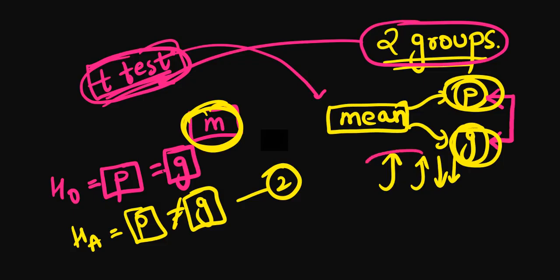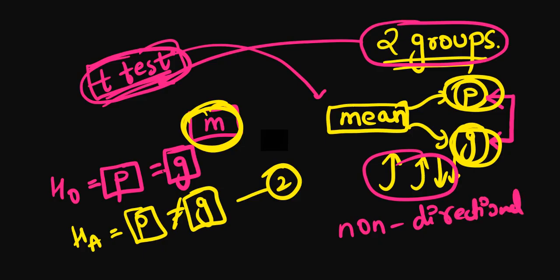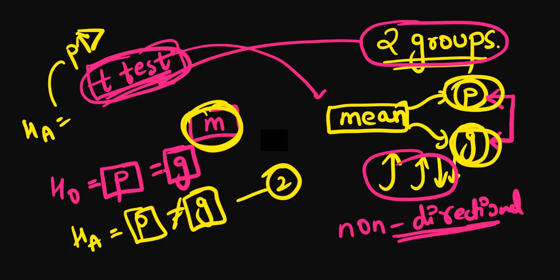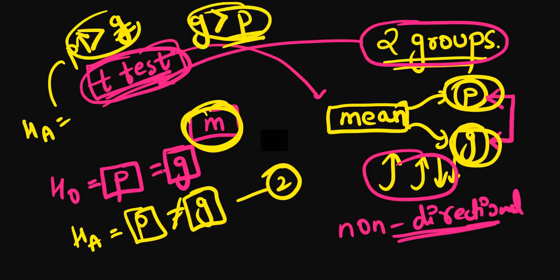Okay, so what type of hypothesis is it? It is a non-directional hypothesis. When will it take direction? When the researcher's hypothesis says that the memory of psychology students is greater than the geography students, or geography students greater than the psychology students, then we will refer to this as a directional hypothesis. Okay, so you have understood about hypothesis as well.